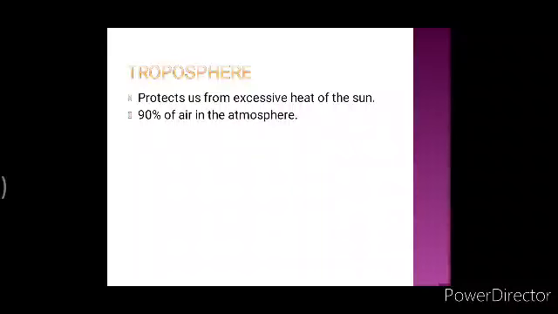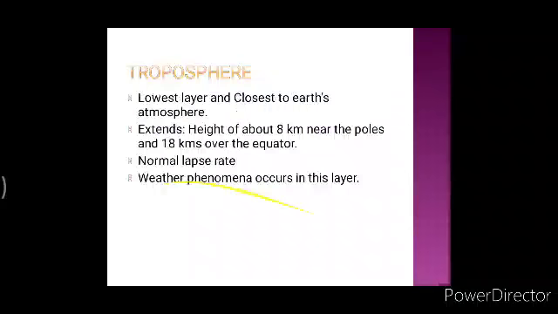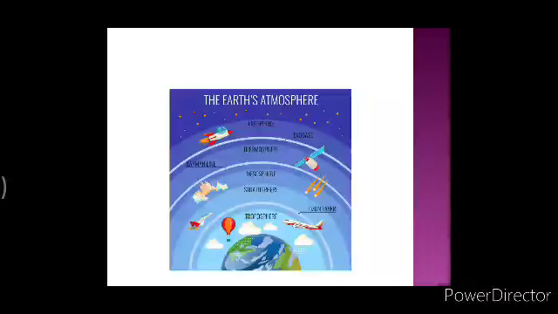Then in troposphere, there is one thing which is known as tropopause. What is tropopause? The tropopause is the boundary in the Earth's atmosphere between the troposphere and stratosphere. If you go back to the diagram in which I have shown you different layers of atmosphere, the boundary between troposphere and stratosphere is known as tropopause.